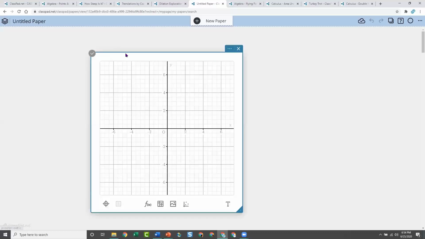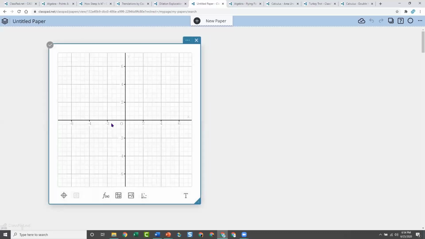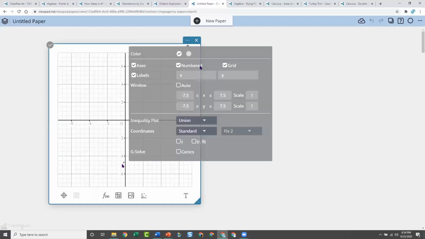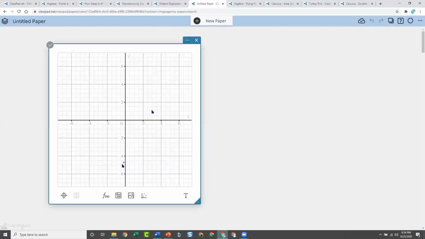So you want to open a graph sticky, and that's this one right here. Click anywhere on the screen, look at your options, choose graph. The graph default is to always have a grid. That is the graphing default. In the settings up here, the three dots, you could turn the grid off if you want. I'm going to leave the grid on for now.